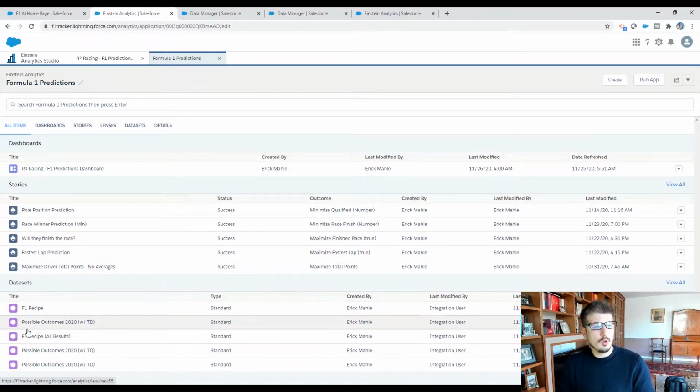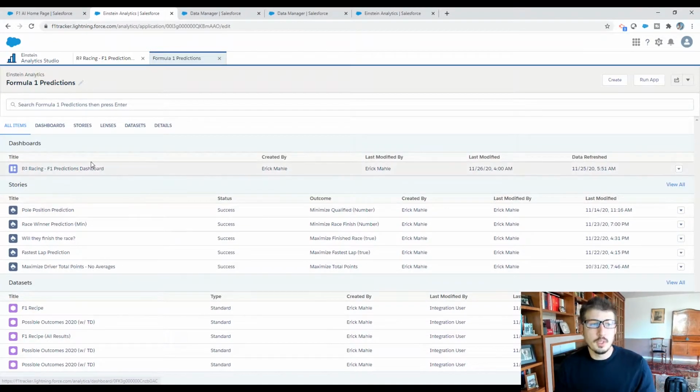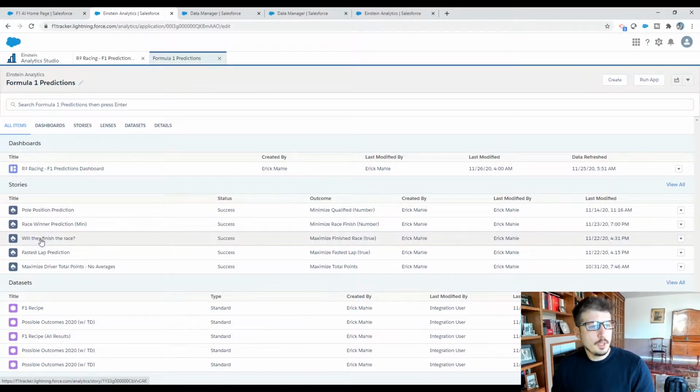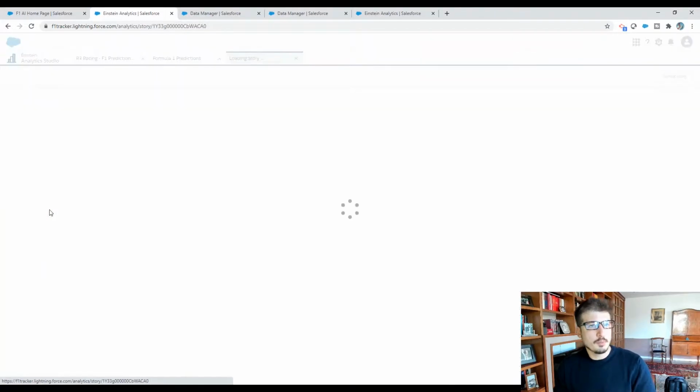And here's all of the data that we've created and joined together to use for not only our stories, but our dashboard. So you can see how all of that starts to come together. So I'm going to open a very simple one, which is the qualifying prediction.